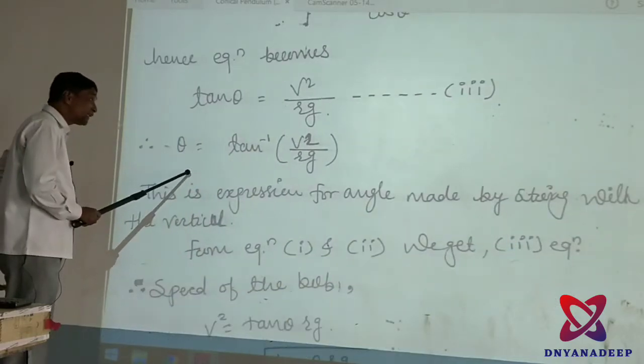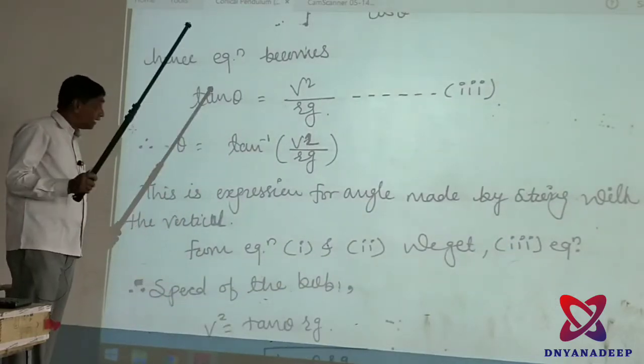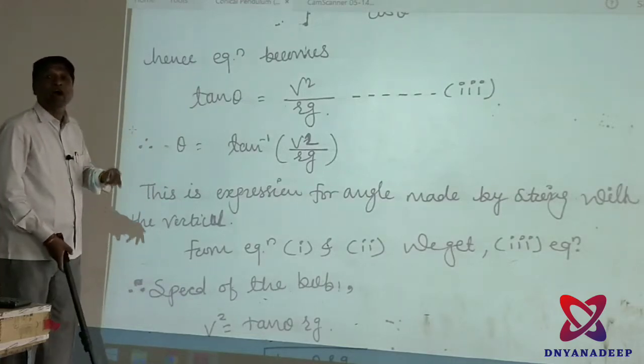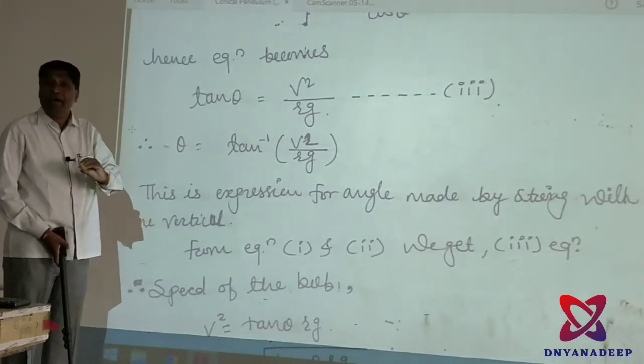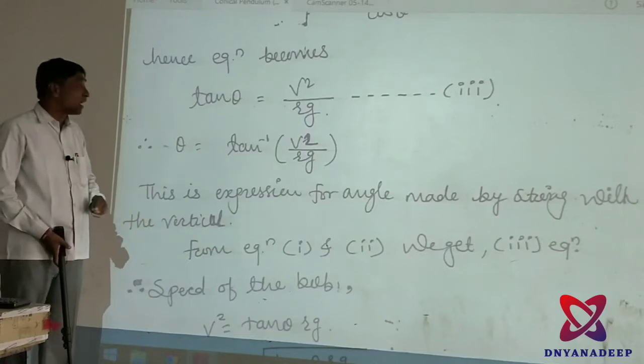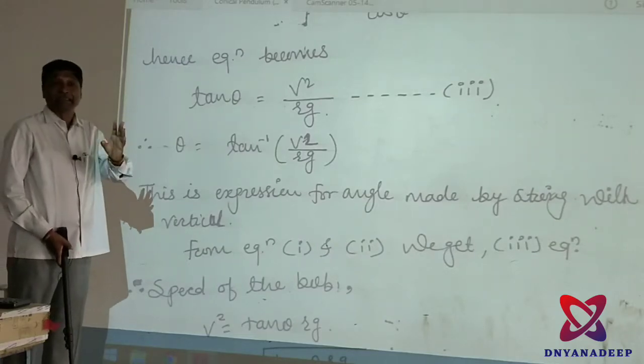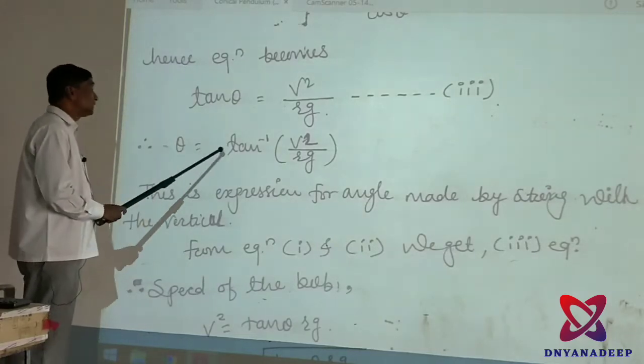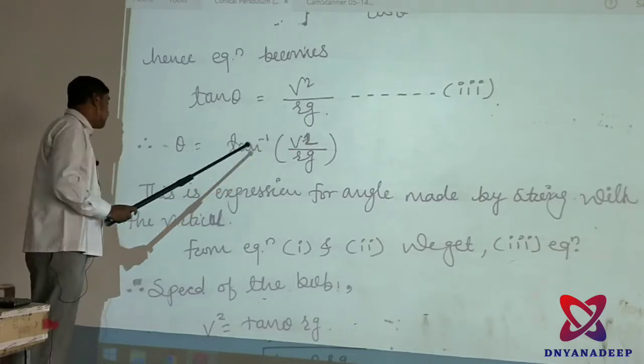And what is this expression? You may also be asked in Section B: what is the angle of the conical pendulum, or derive an expression for the angle of the conical pendulum. That means theta is equal to tan inverse of v square upon r g.